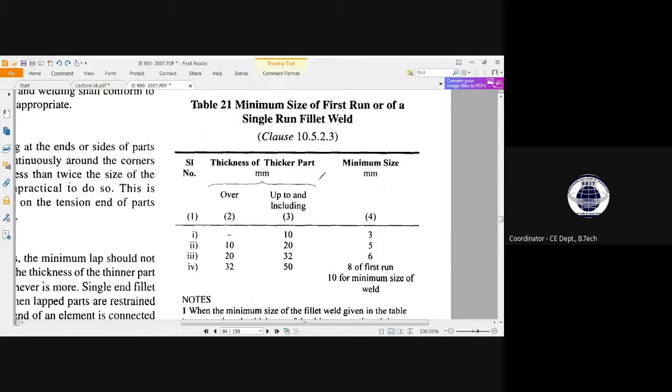The thicker material will be considered in this table, and corresponding to that thicker part we can take the minimum size of weld. A certain range of the thicker part has been given: from 0 to 10 millimeter, from 10 to 20, from 20 to 32, from 32 to 50. Corresponding to each, the minimum size of weld is given.